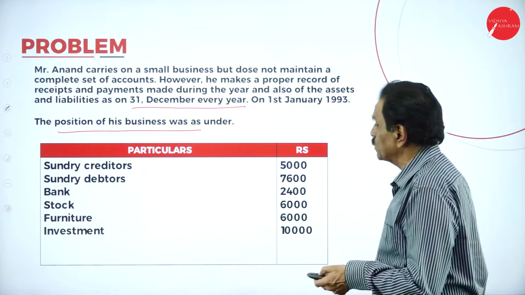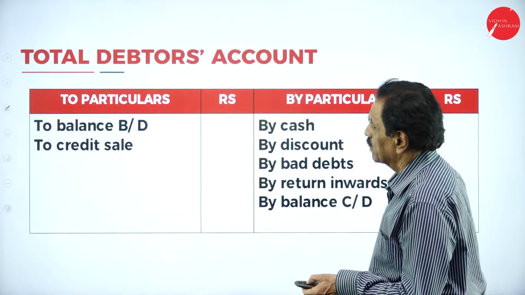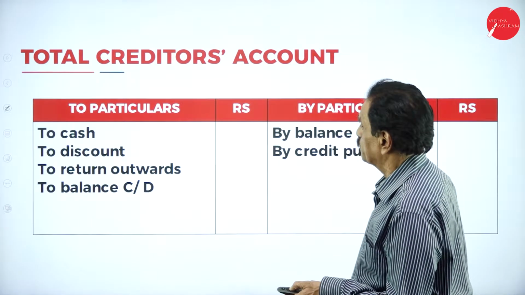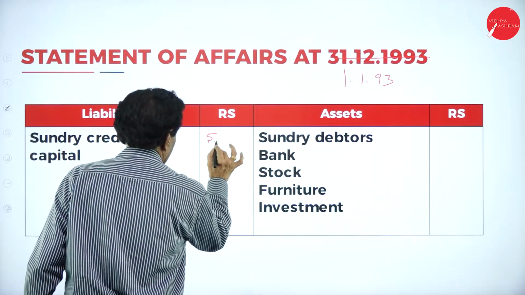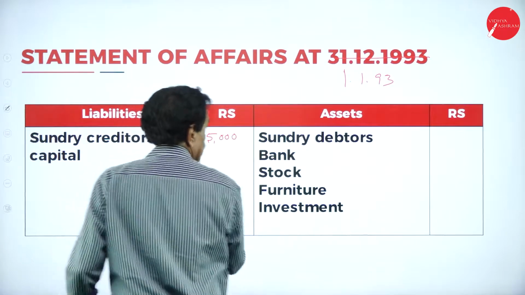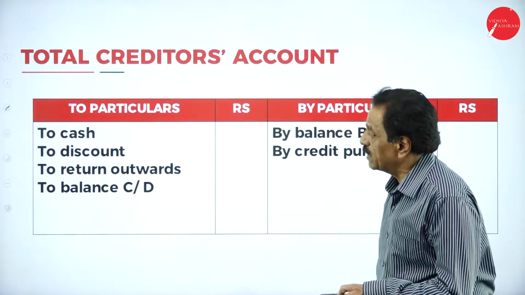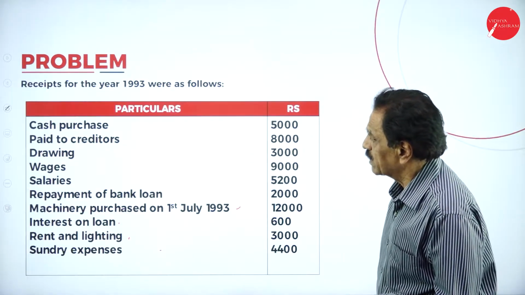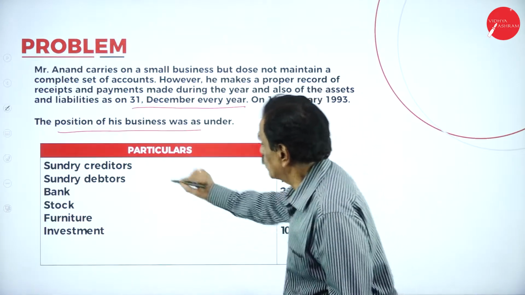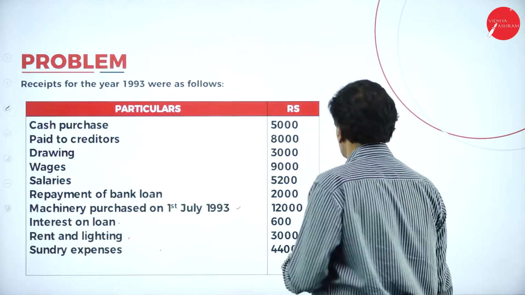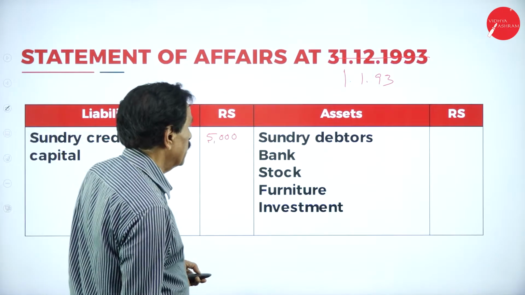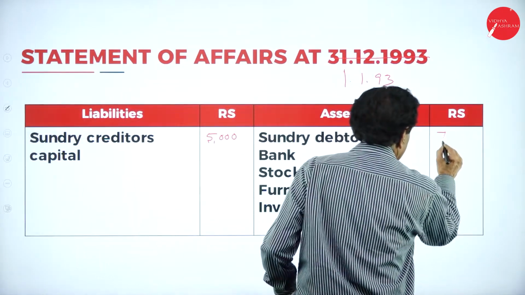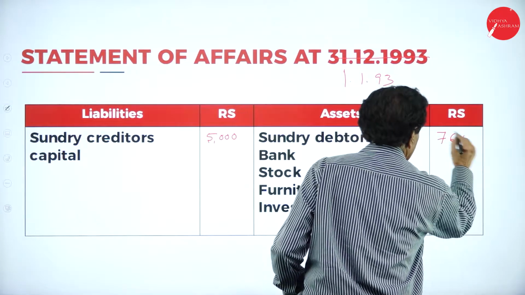Creditors 5,000, on the liability side of the balance sheet. Then debtors, this one. Debtors are 7,600.